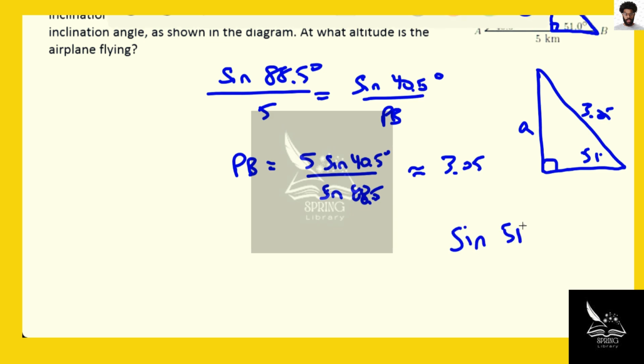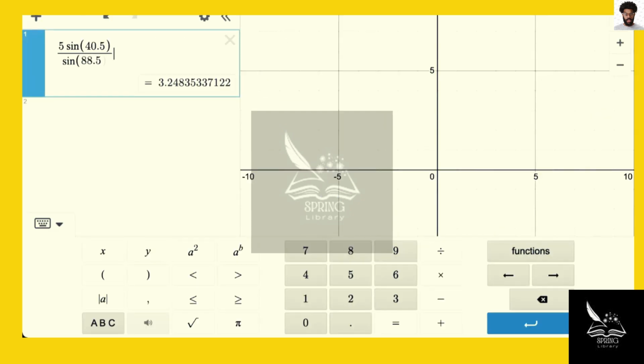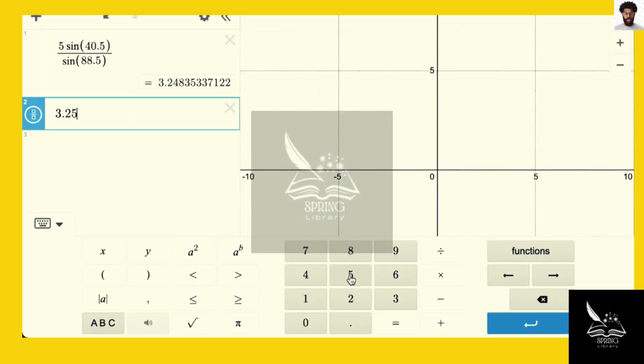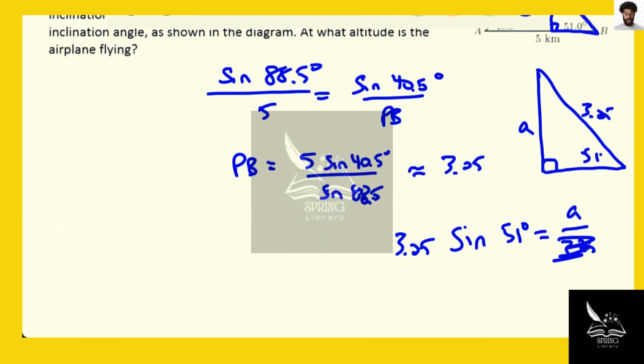The sine of 51 degrees is equal to the opposite over the hypotenuse. So 3.25 times the sine of 51 degrees will be the altitude A. 3.25 sine 51, or about 2.53 kilometers.